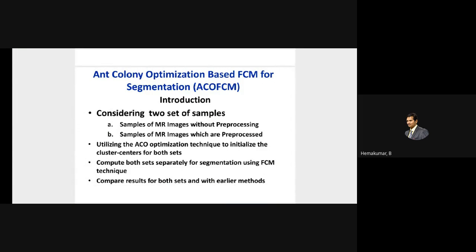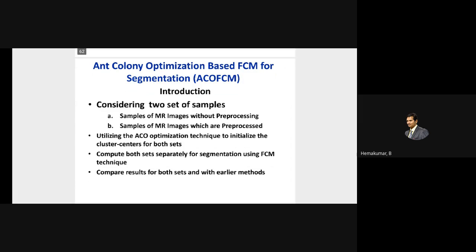If the cluster center is not optimized, you are going to get the wrong segmentation. So we have to be very careful in finding the cluster center. This ant colony is used to select the cluster center. I use this ant colony algorithm to find the cluster center and feed it to the fuzzy C-means clustering algorithm.